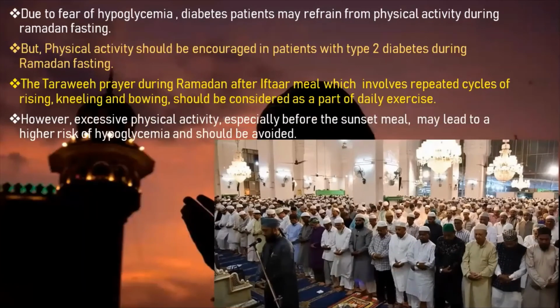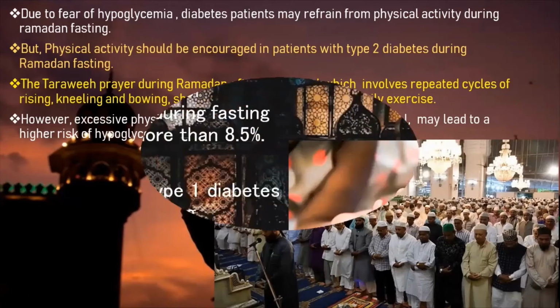So due to fear of hypoglycemia, many diabetic patients, they refrain from physical activity during Ramadan fasting. But it is not like that. Physical activity should be encouraged in patients with type 2 diabetes during Ramadan fasting. So the Tarawih prayer is the best exercise during Ramadan after iftar meal, which involves repeated cycles of rising, kneeling, and bowing, and should be considered as a part of daily exercise. So Tarawih should not be avoided. It should be performed. It is the best form of exercise after iftar. However, excessive physical activity, especially before the sunset meal or before the iftar, may lead to a higher risk of hypoglycemia, and it should be avoided.